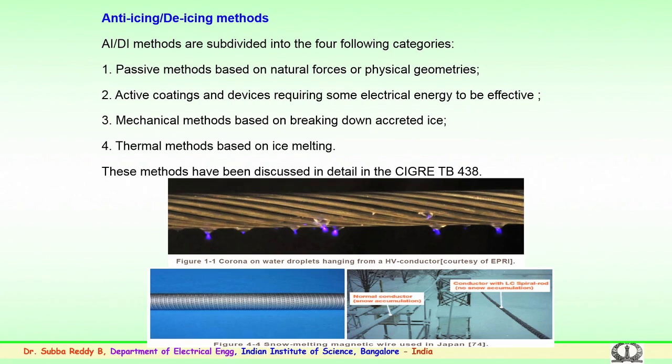Here you can see a few examples where the surface of the insulators or the conductor has discharge activity. This shows that the droplets get accumulated over a period of time. Slowly the dust could form, and this dust can again contaminate the conductor or the insulator in the long run. So, this has to be prevented in the field.